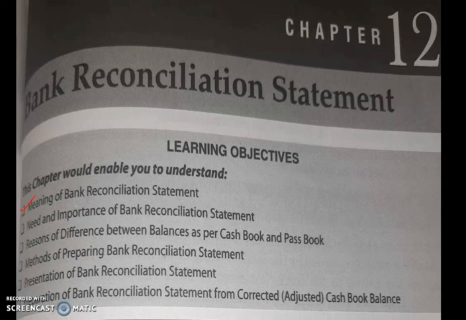So when we check our cash book bank column with the passbook, sometimes there may be a difference. Cash book and passbook may differ. That difference we have to rectify, and for that we prepare a bank reconciliation statement. So that is the actual meaning of bank reconciliation statement. This you have to know.